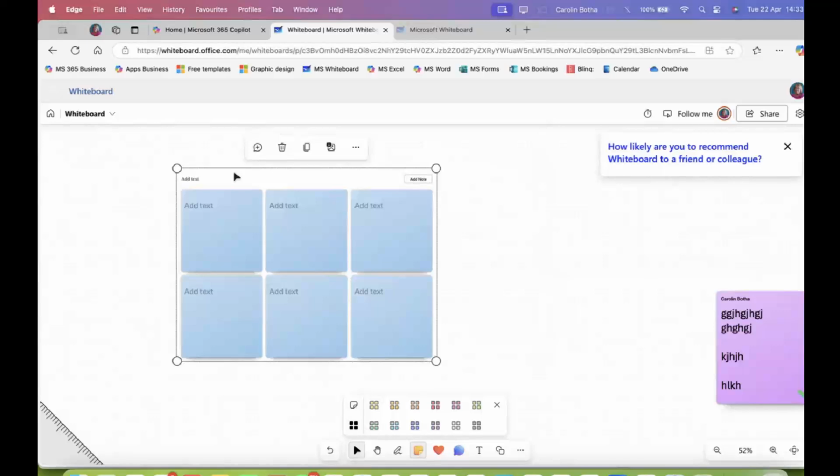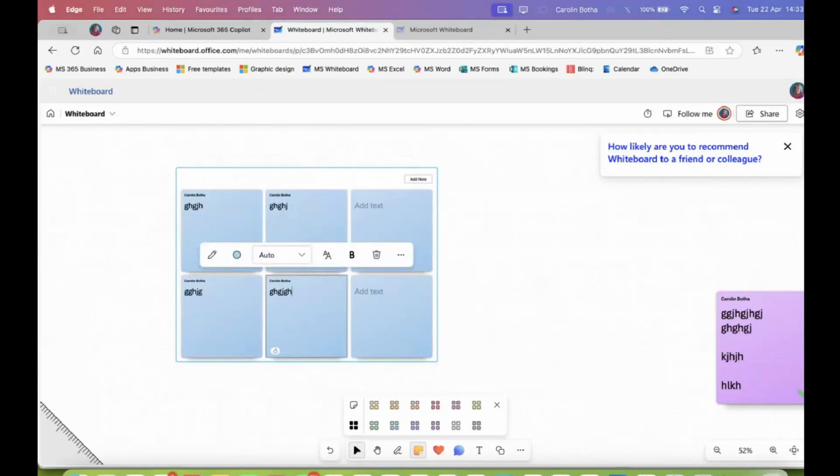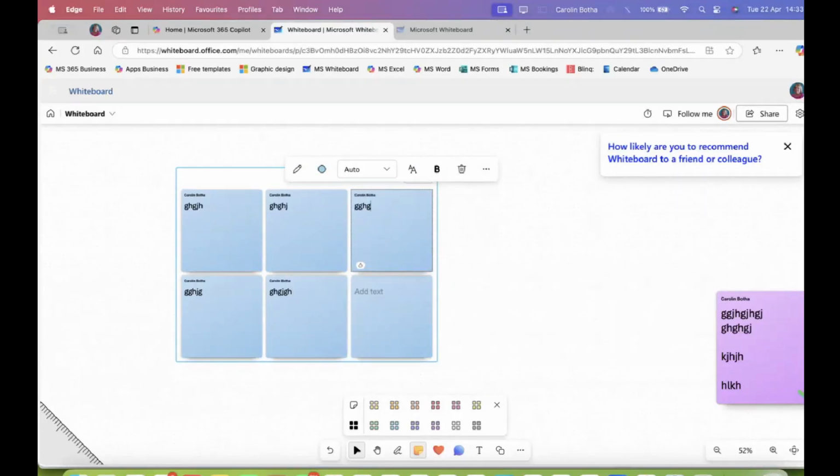So let's say you are 6 people in the meeting working on the whiteboard. You now already have 6 different sticky notes. And you can ask everybody in the group, can you please select one sticky note each instead of them adding their own sticky notes, and just put over here whatever you would like to be on today's agenda, or what is something that you definitely want to discuss or you want us to look at.